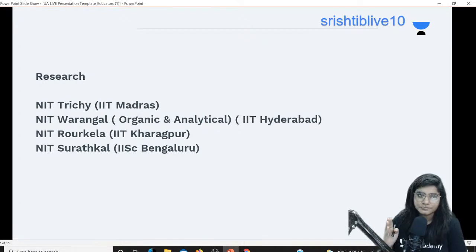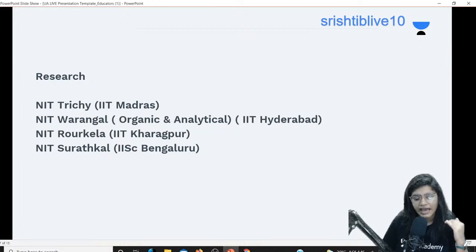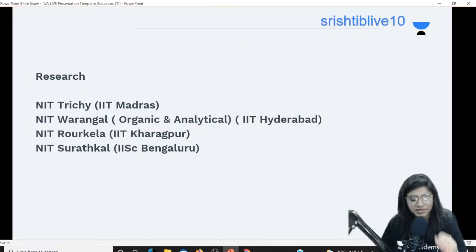The reason is, in analytical chemistry you don't have a very similar syllabus with NET and GATE, but in organic chemistry you'll be learning about organic reactions, so definitely these will help you in the NET and GATE syllabus, okay? So if you are looking for the NET and GATE syllabus for your PhD, you are interested in research and organic, you should definitely go for NIT Warangal organic specialization.